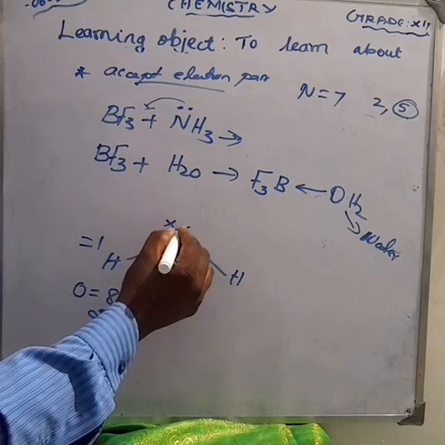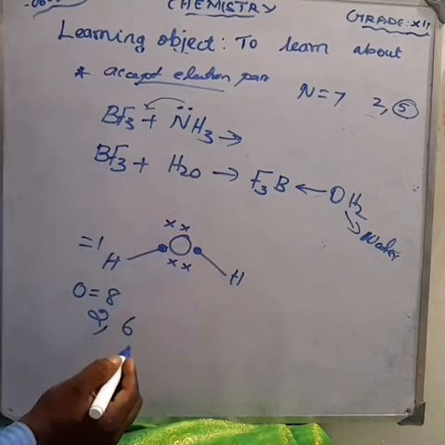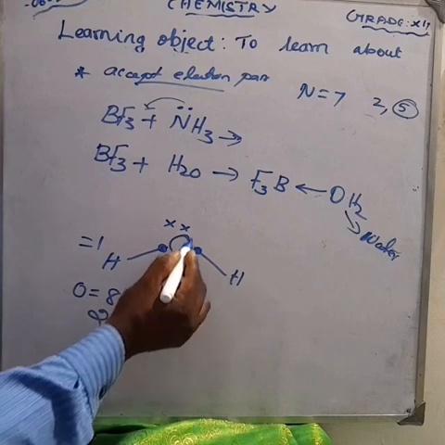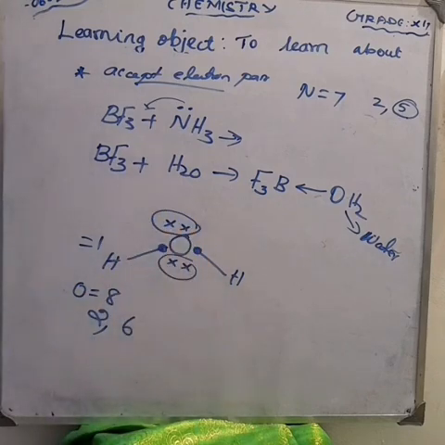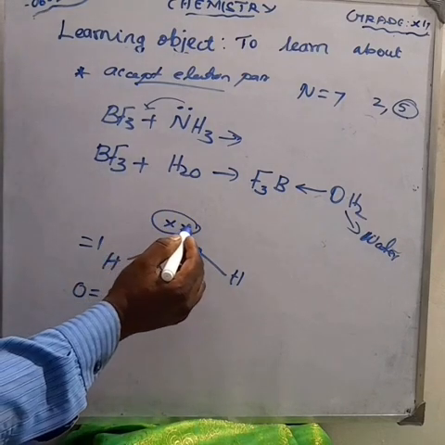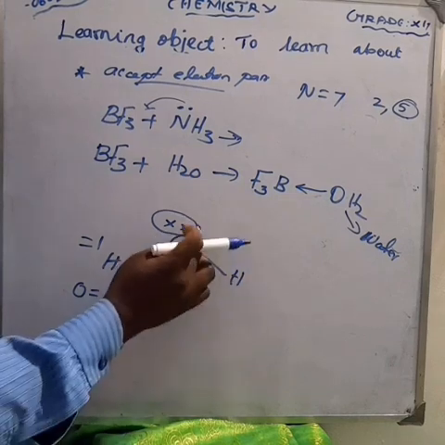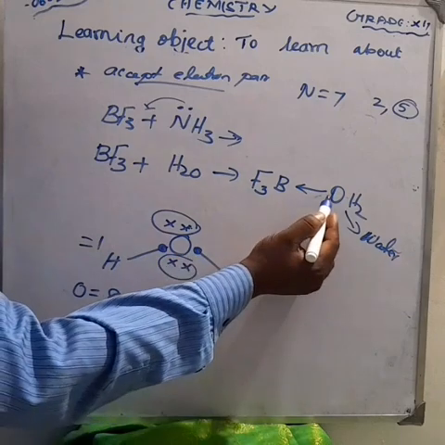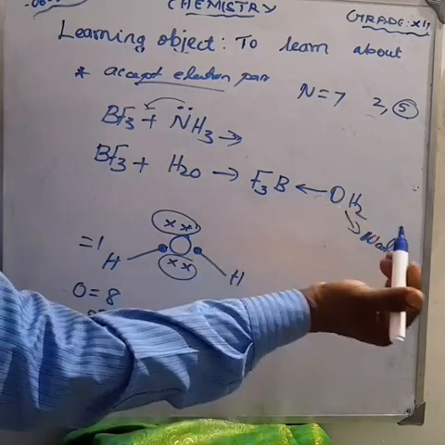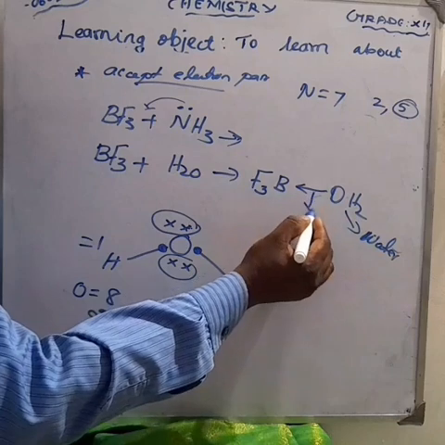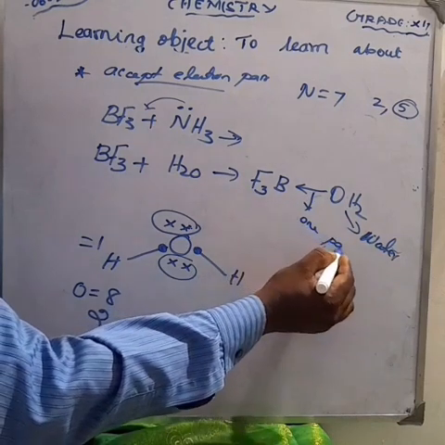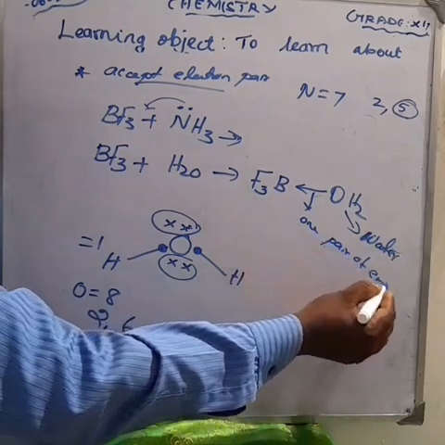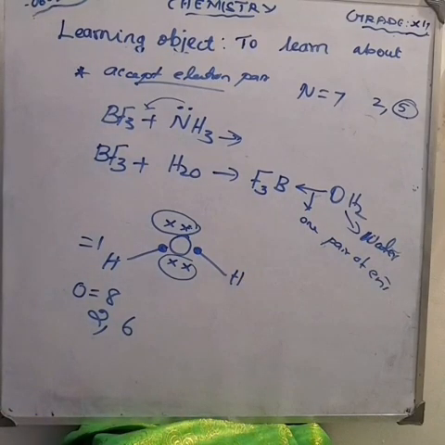Oxygen has 4 electrons, that is 2 pairs of electrons. So in the water molecule, oxygen donates 1 pair of electrons to boron to make the bond. Which bond? Coordinate covalent bond, donating a pair of electrons. Don't forget that.